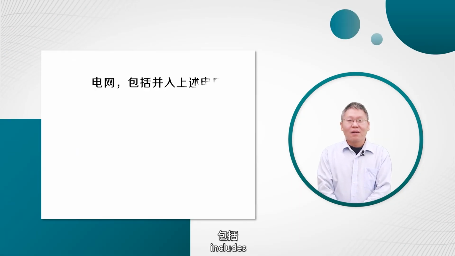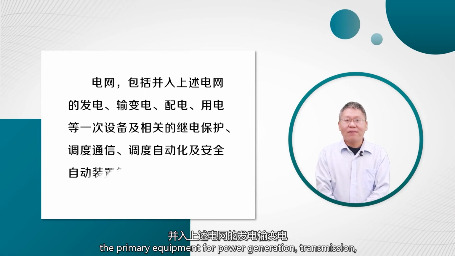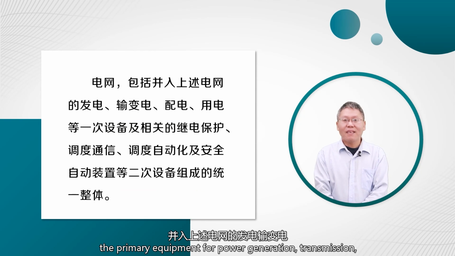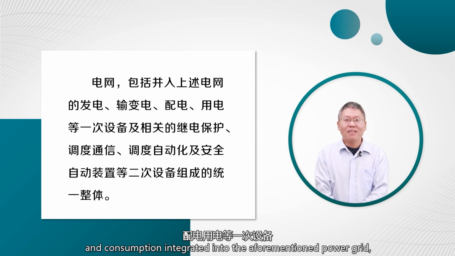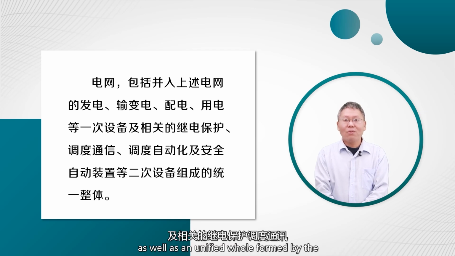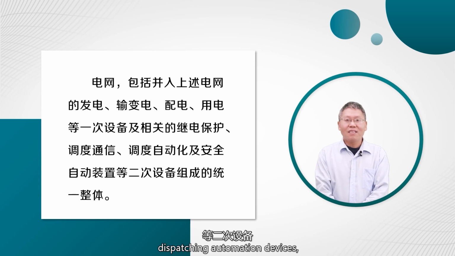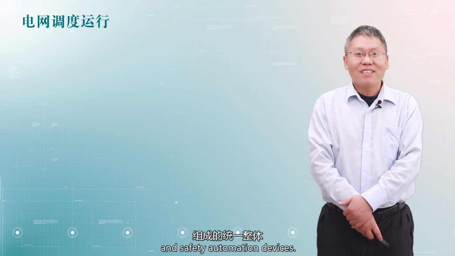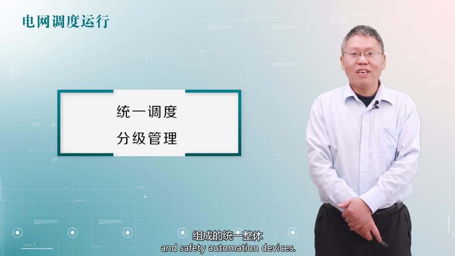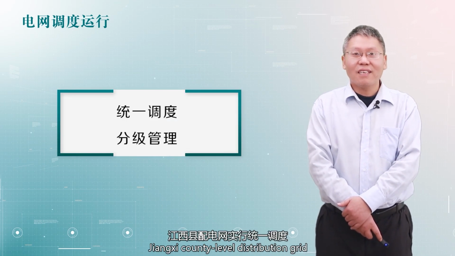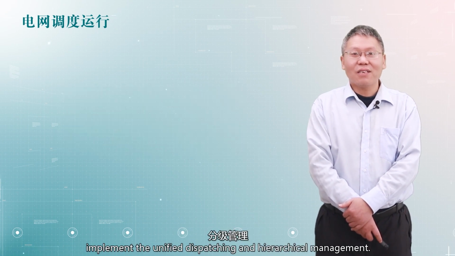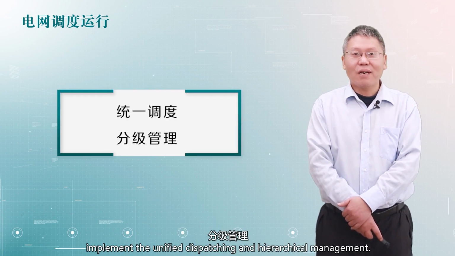Power grid includes the primary equipment for power generation, transmission, distribution, and consumption integrated into the aforementioned power grid, as well as a unified whole formed by the related secondary equipment such as relay protection, dispatching communication, dispatching automation devices, and safety automation devices. Jiangxi County-level distribution grid implement the unified dispatching and hierarchical management.